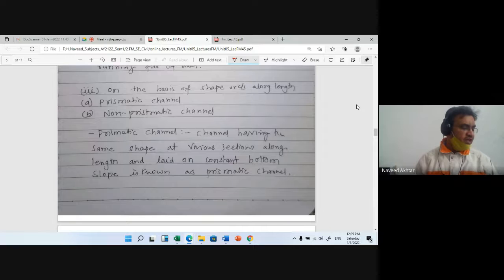A prismatic channel has the same shape at various sections along the length and is laid on a constant bottom slope. The slope should also be constant. So in a prismatic channel, the cross section and slope of the channel do not vary.